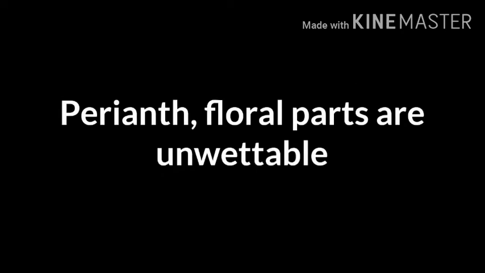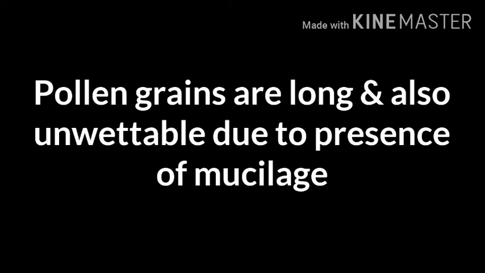All the flowers are small and inconspicuous. Perianth and other floral parts are unwettable. A coating of mucilage is present. Pollen grains are long and unwettable due to the presence of mucilage. Nectar and scent or fragrance are lacking. So, flowers are without nectar and without fragrance.